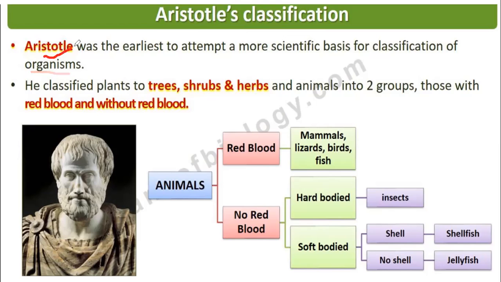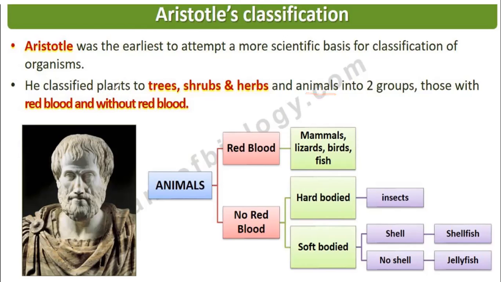This person is Aristotle, from Greece. This is the way the Greek people dressed. He classified living organisms into plant and animal.